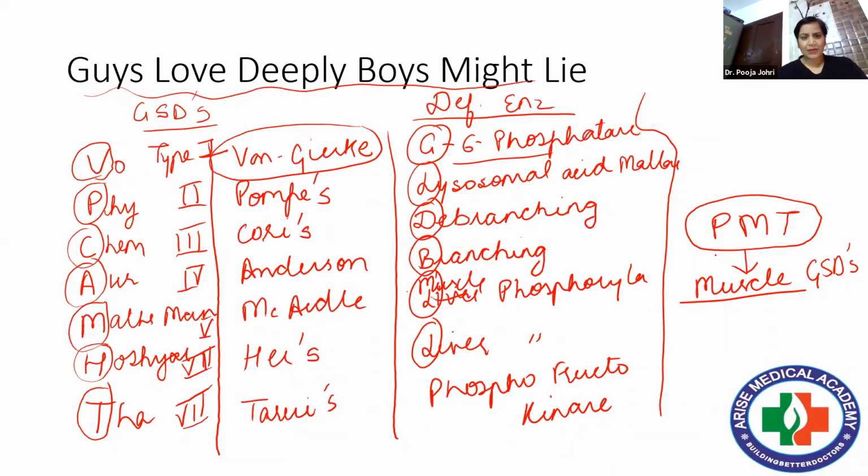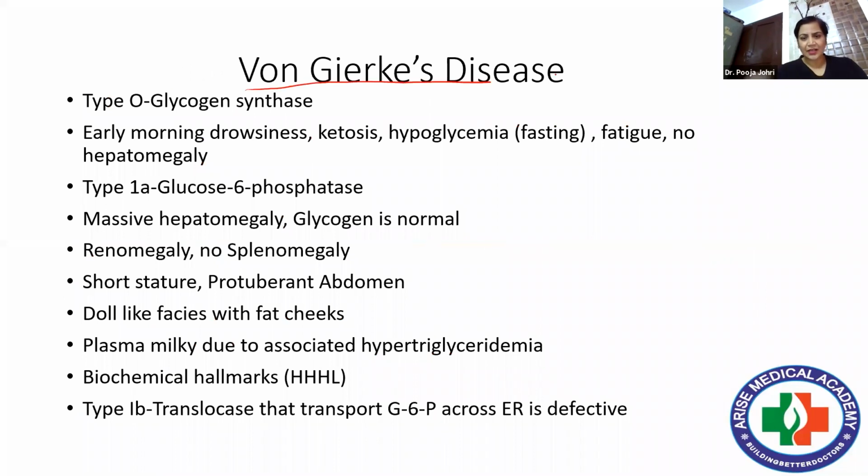Then a little bit again about this, I have written here. You can see type 0, glycogen synthase is there. What are the manifestations? It leads to early morning drowsiness, ketosis, fasting hypoglycemia, very important, because glucose is not being produced, glucose 6-phosphate is not being converted into glucose. So the initial effect would be fasting hypoglycemia, leading to fatigue.